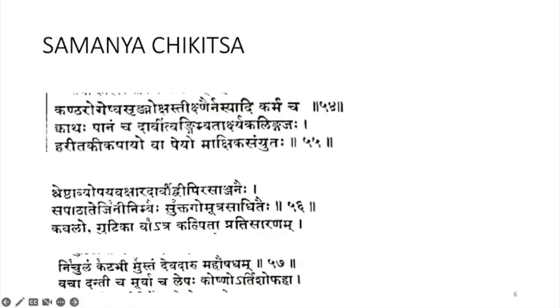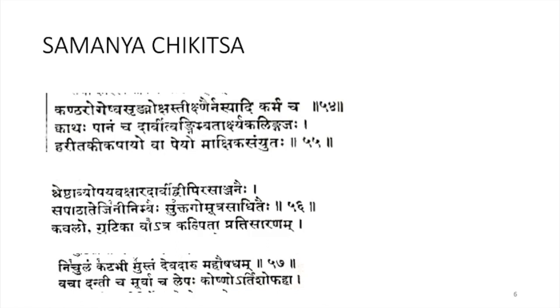Which all regions, the Acharya specifies. And as Rohini, it will cause the obstruction of the throat. So first we will discuss the Samanya Chikitsa for all the Rohinis and then the Vataja. Samanya Chikitsa: Kantha Rogeshu Asrik Moksha, Tikshna Nasyadi Karma Cha.